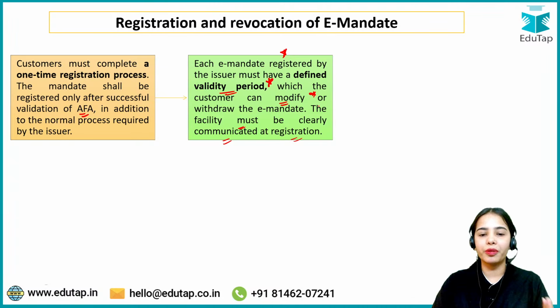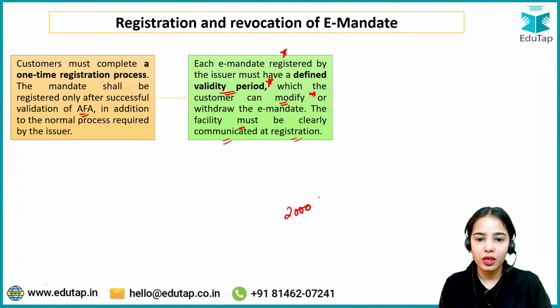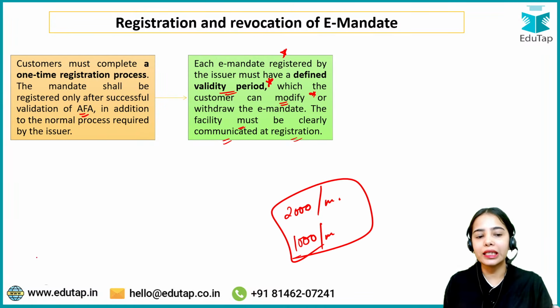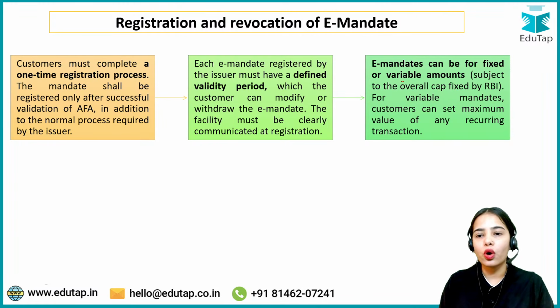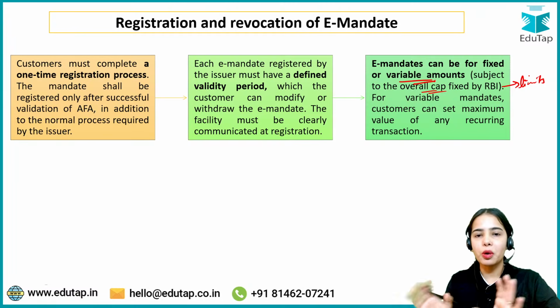If you want to, like before, let's say I was investing 2000 per month. Now I only want to invest 1000 per month. So I can modify the e-mandate also. Okay. The e-mandates can be for fixed or variable amounts, subject to the overall cap fixed by the RBI. So limits we are going to discuss, but the e-mandates can be for the fixed amount or the variable amount.